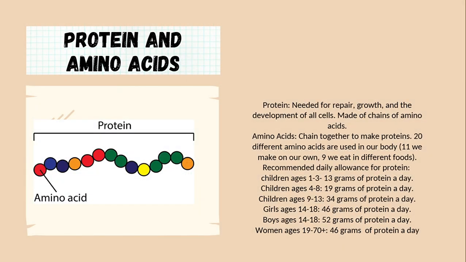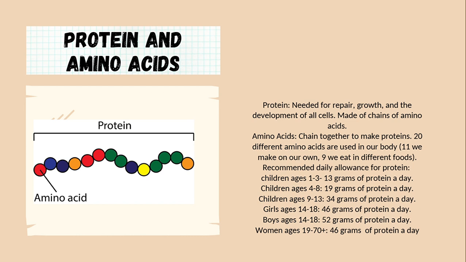Protein and amino acids. Protein is needed for repair, growth, and development of all cells. It is made up of chains of amino acids. Amino acids chain together to make proteins. 20 different amino acids are used in our body. 11 we make on our own, and 9 we eat in different foods.